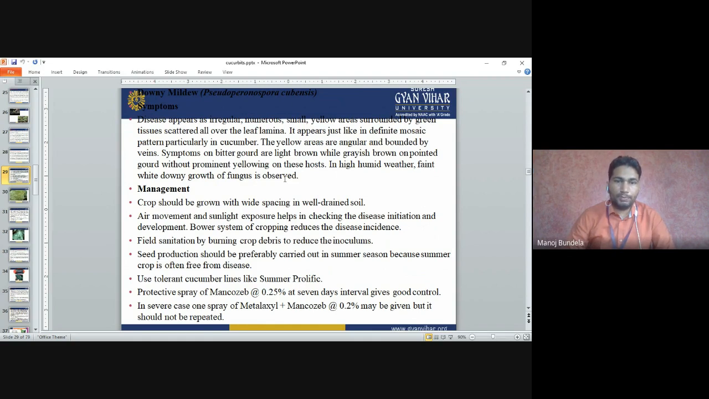Seed production should preferably be carried out in the summer season because the summer crop is often free from disease. So normally we only go for seed production in the summer season. Use tolerant cucumber lines like Summer Prolific. Protective spray of mancozeb 0.25% at 7 days interval gives good control. In severe cases, a spray of metalaxyl or mancozeb 0.2% may be given, but it should not be repeated.